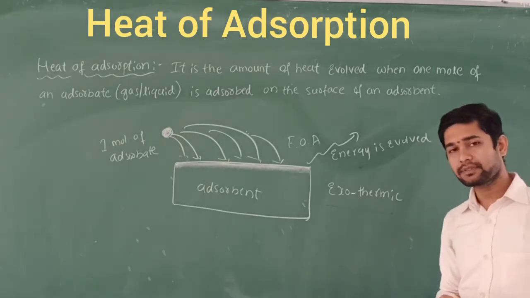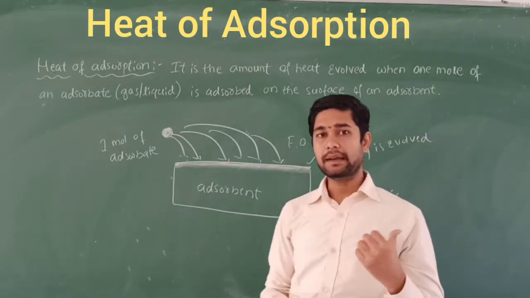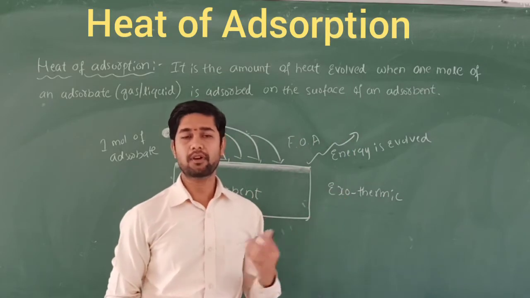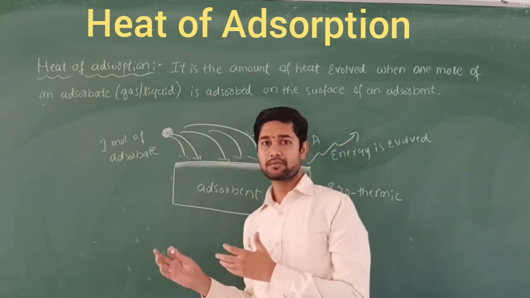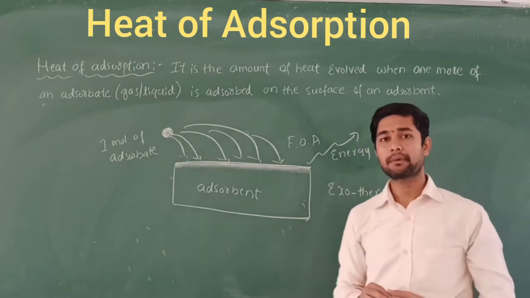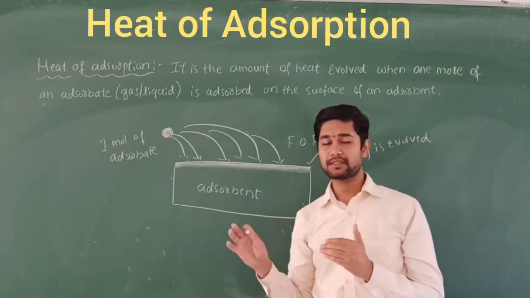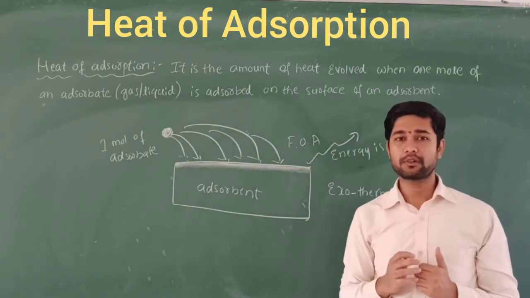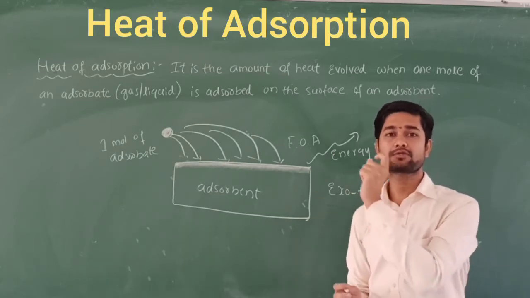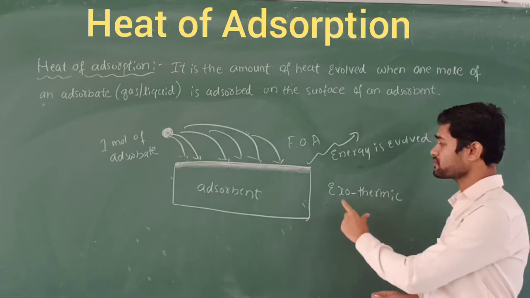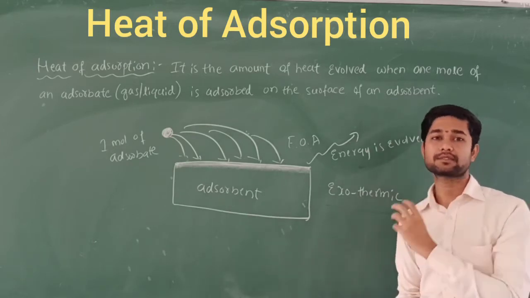In the case of a chemical bond, the energy released will be very high. In chemisorption, the energy will be very high, but in physisorption, the heat of energy will be very low, because of the weak force of attraction in physisorption, whereas we find strong adsorption in chemisorption.